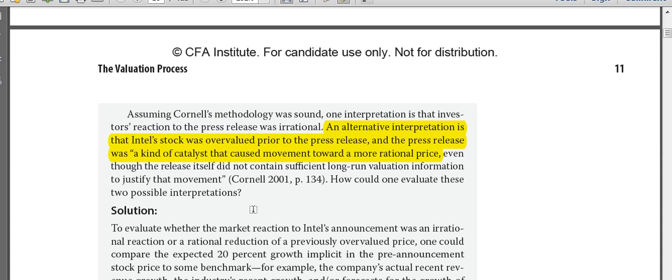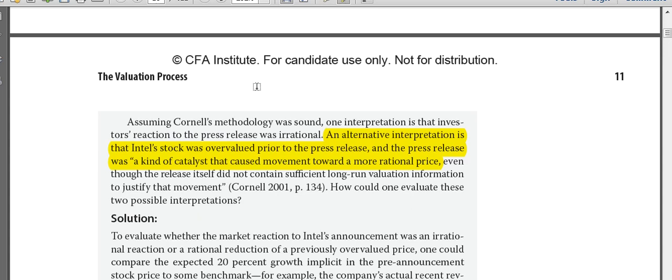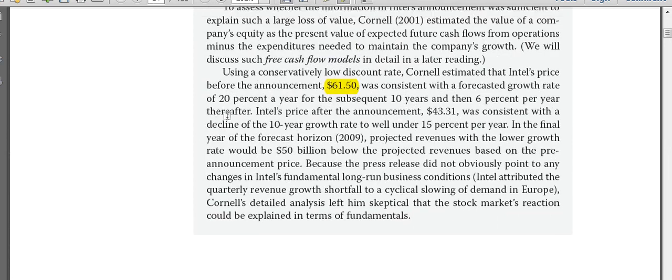Okay, now even though the release itself did not contain sufficient long run valuation information, how would one evaluate these possible interpretations? Okay, so here if Cornell believes that the investors were irrational in determining the valuation, what he could do is that Intel's growth rate of revenue was 20% before the pre-announcement, as it was given here. It was 20% a year for the subsequent 10 years. Okay, the pre-announcement one. He could compare that with the benchmark.